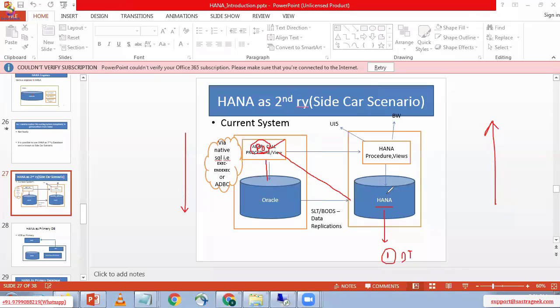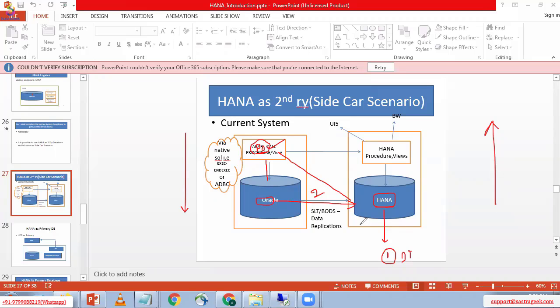If the tables do not exist, we should not create those tables inside the HANA database, because in a migration project we should not create tables directly. What we need to do is replicate. For example, those tables are in Oracle, EKKO and EKPO. We need to replicate these tables into the HANA database. This is the second step: replicating the database table data into the HANA database.